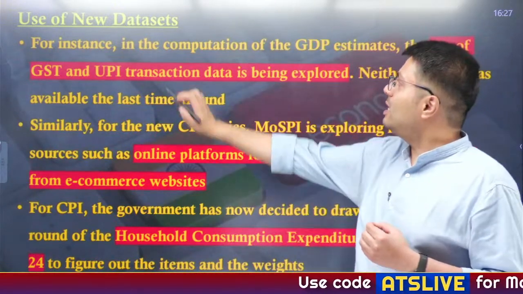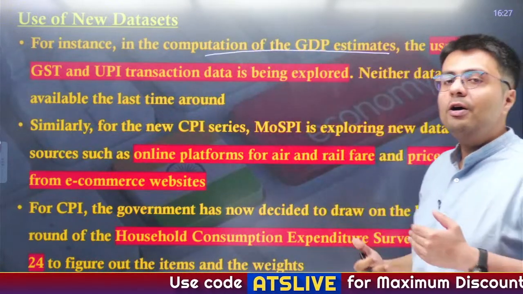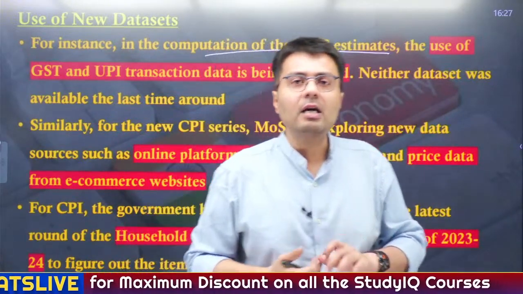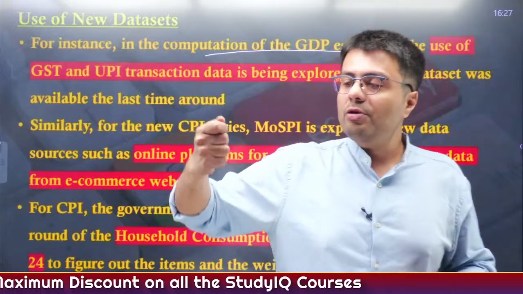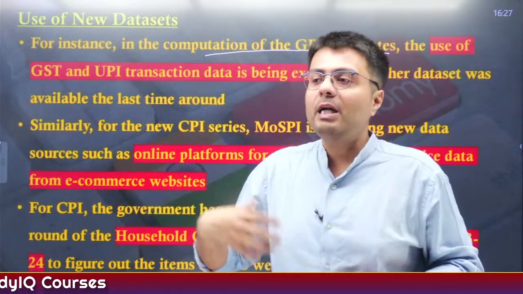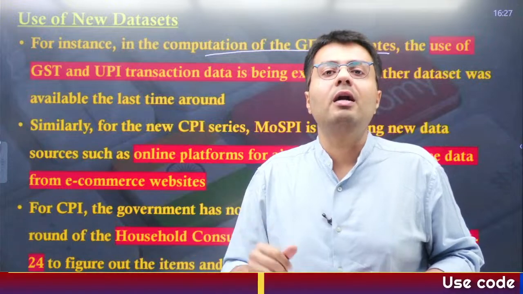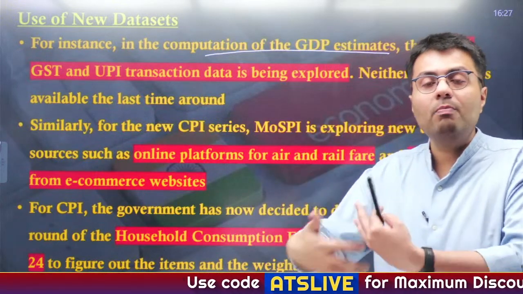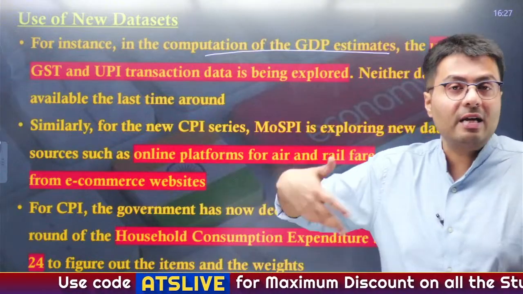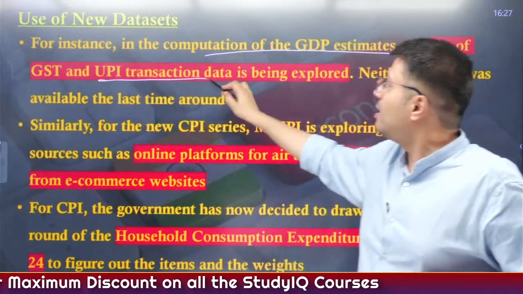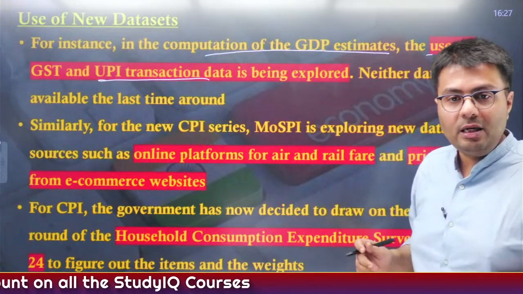For instance, in computation of GDP estimates, we utilize how the money is being spent in the expenditure method, right? Earlier, people used to transfer money through cash or write checks and demand drafts. But how many people now rely on demand drafts and cash? Not many, right? People are using more and more digital payments and net banking, so GST transactions and UPI transactions will also be recorded by the government.